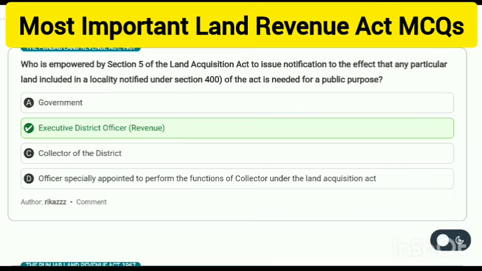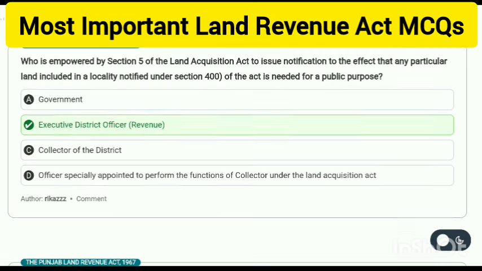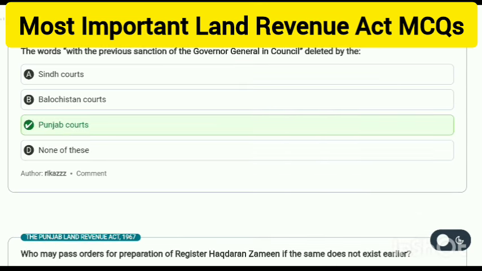Who is empowered by Section 5 of the Land Acquisition Act to issue notification to the effect that any particular land included in the locality notified under Section 4 of the Act is needed for a public purpose? Executive District Officer of Revenue. The words "with the previous sanction of the Governor General in Council" were deleted by the Punjab courts.